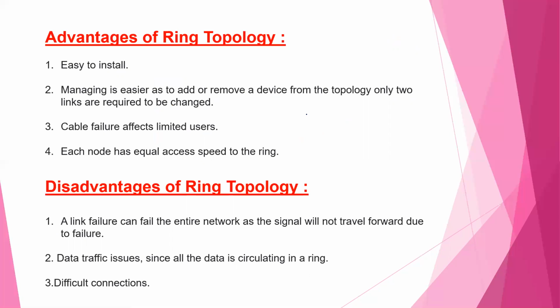Next are the disadvantages of ring topology. A link failure can fail the entire network, as the signal will not travel forward due to the failure. Data traffic issues, since all the data is circulating in a ring.